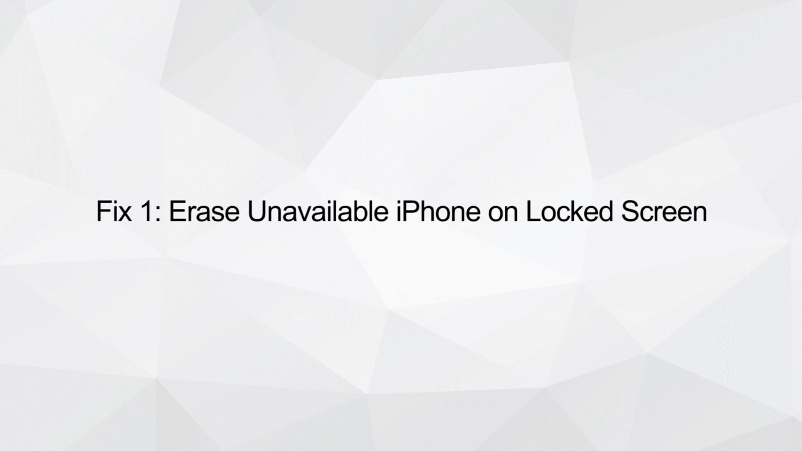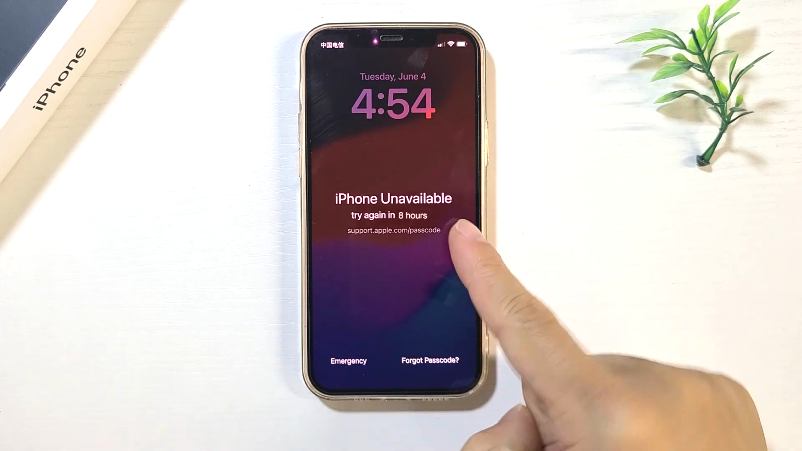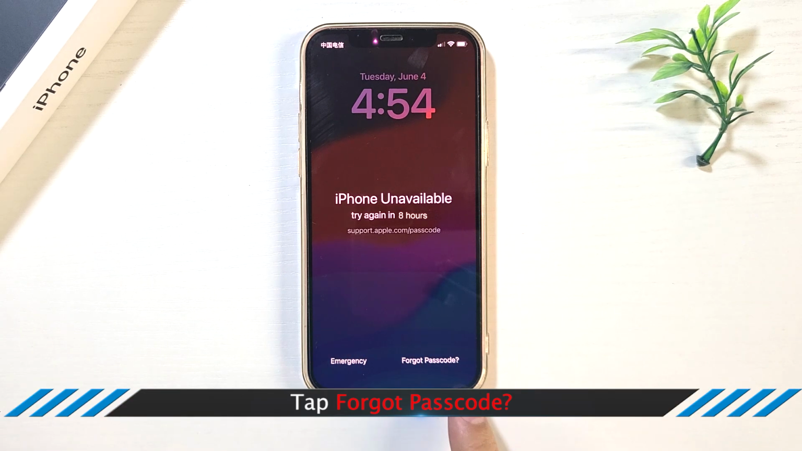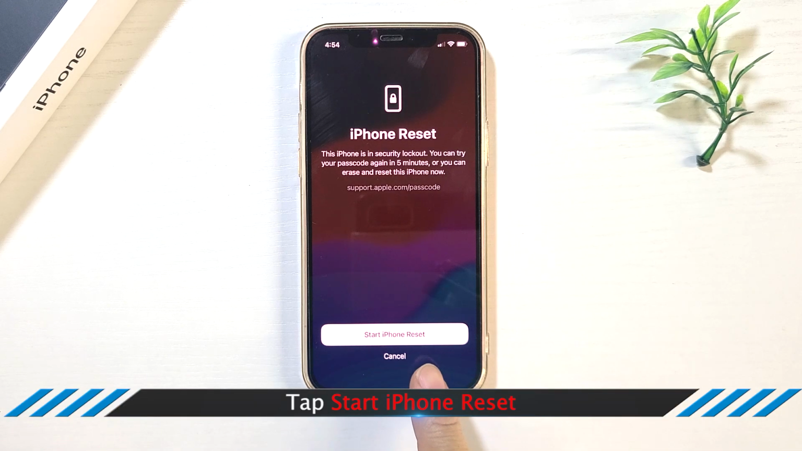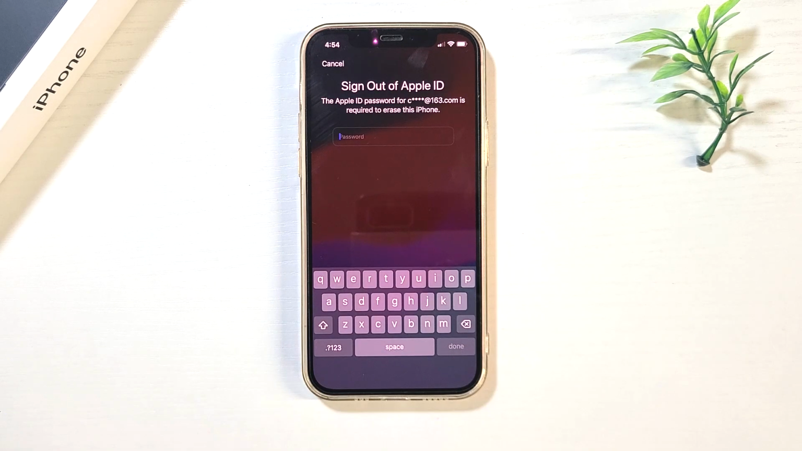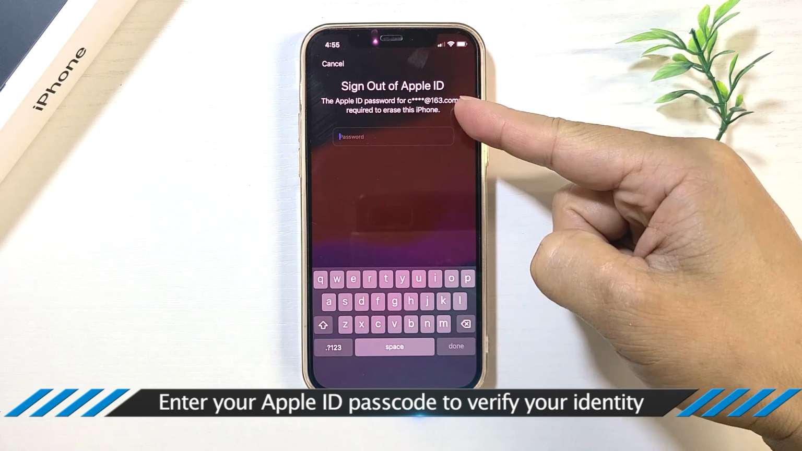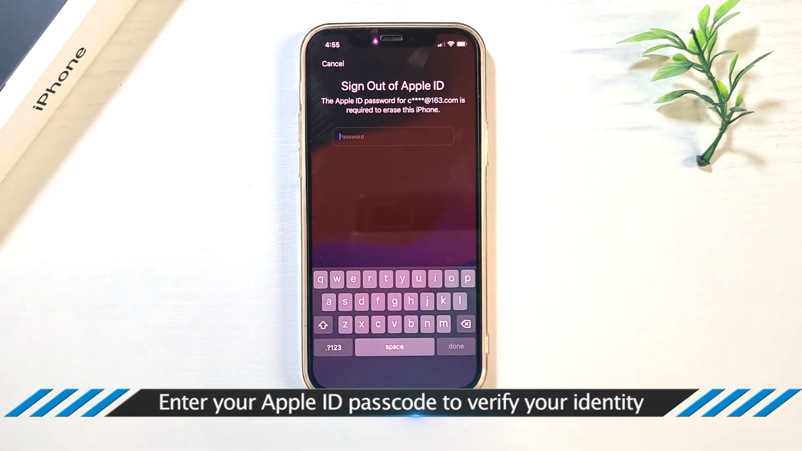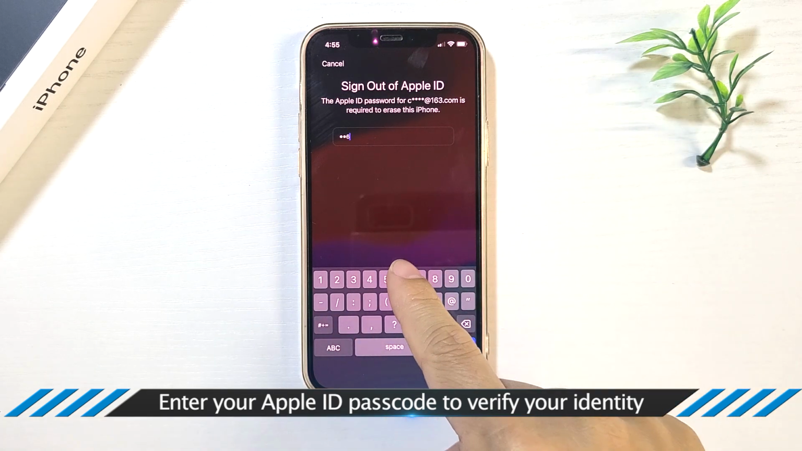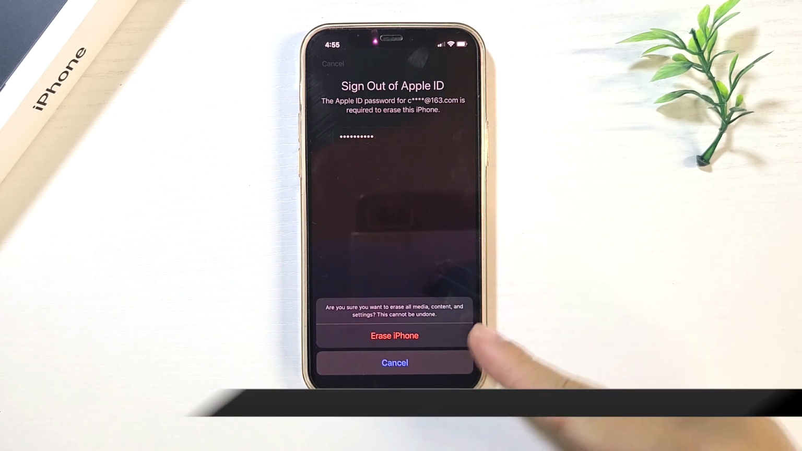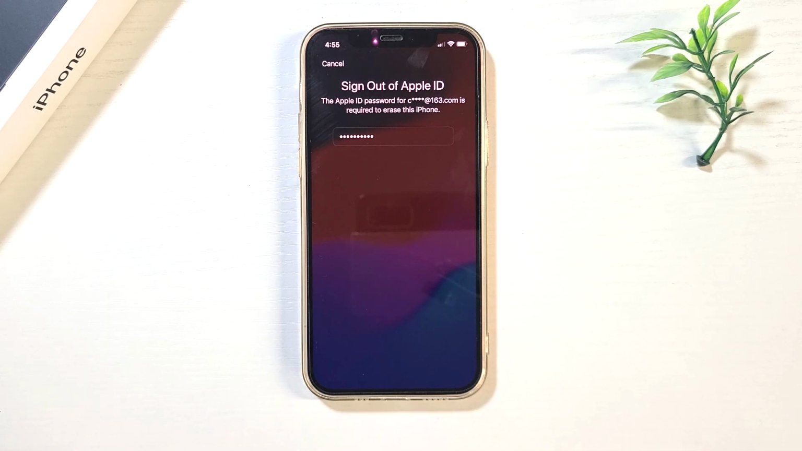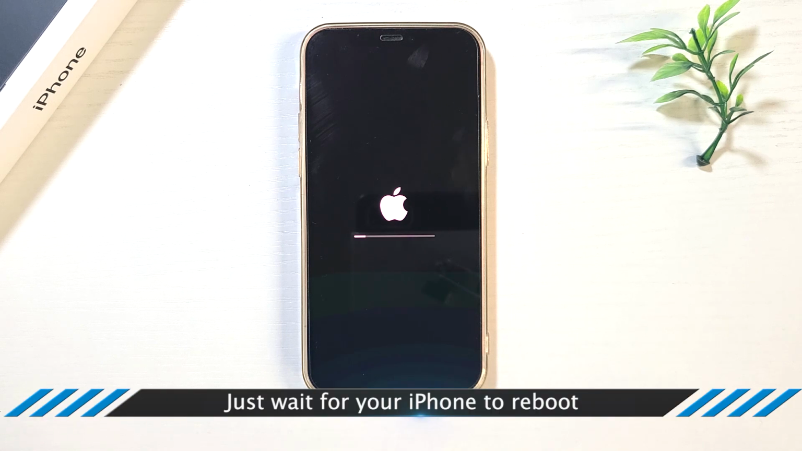Fix 1. Erase unavailable iPhone unlocked screen. Tap Forgot Passcode. Then click on Start iPhone Reset. Enter your Apple ID passcode to verify your identity. Then click the Erase iPhone option. Just wait for your iPhone to reboot.